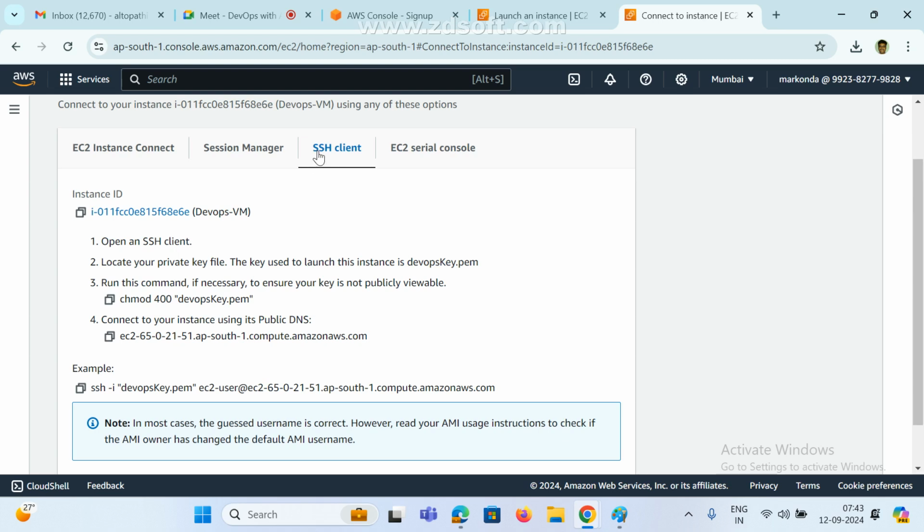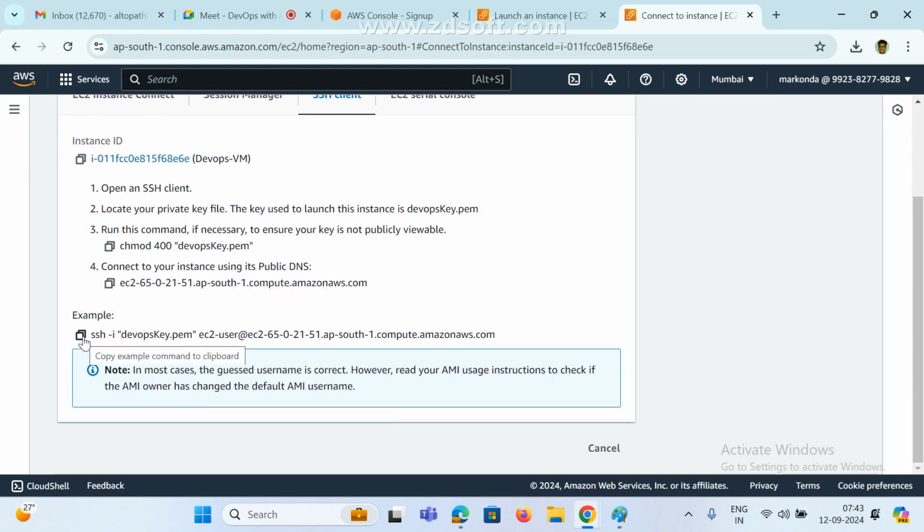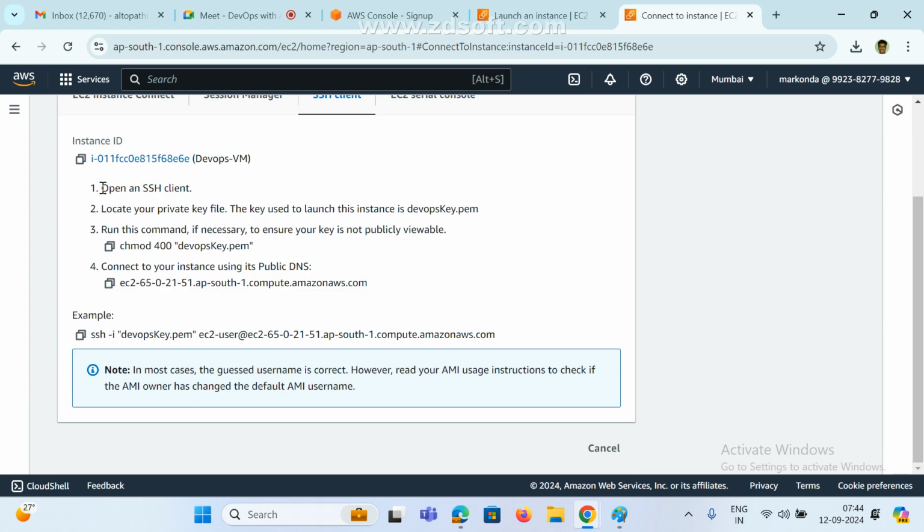Now I am on the SSH tab, and they have given an example of how to connect. These are the steps we need to execute if it is not connecting. But anyway, just copy this one, blindly, don't think anything.